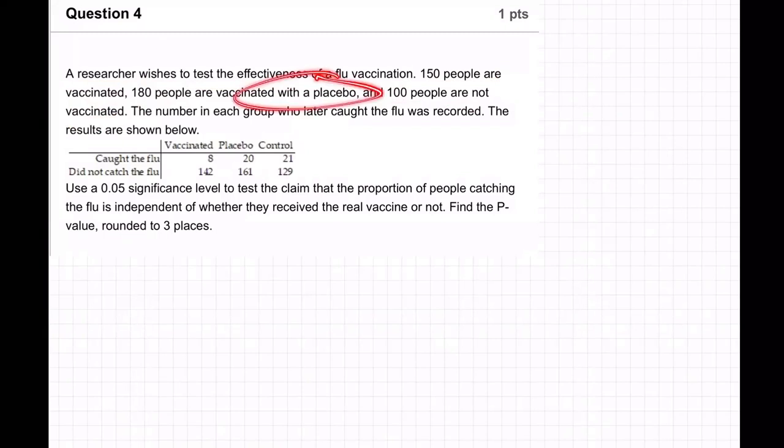They do the fake group, they give them a shot of just water, just to make them think they received the vaccine, because we know medical science has shown in the last 100 years how much the mind affects the body. So we want to make sure that it's not just them being mental. So we give 180 people the fake, so they think they got the vaccine, 150 people the actual vaccine, and 100 people, we just say to them straight, you ain't getting the vaccine. They know they don't get the vaccine.